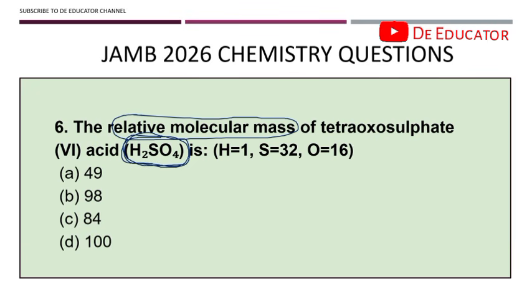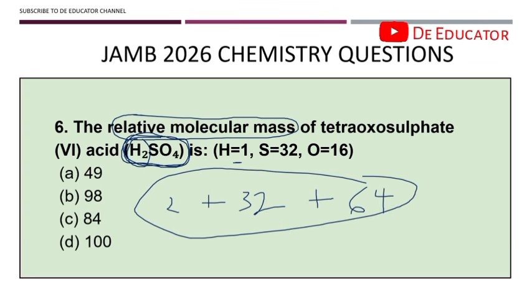Okay, so H2, H is 1, right? From the question we are given, H is 1, which means this is going to be 2, plus, what is S? S is 32. That's 2 plus 32, plus O is 16, and O is 4. That's 16 times 4, right? And 16 times 4 is 64. So by the time we add this together, what are we going to get? We're going to get 98 grams. Our correct answer is 98.